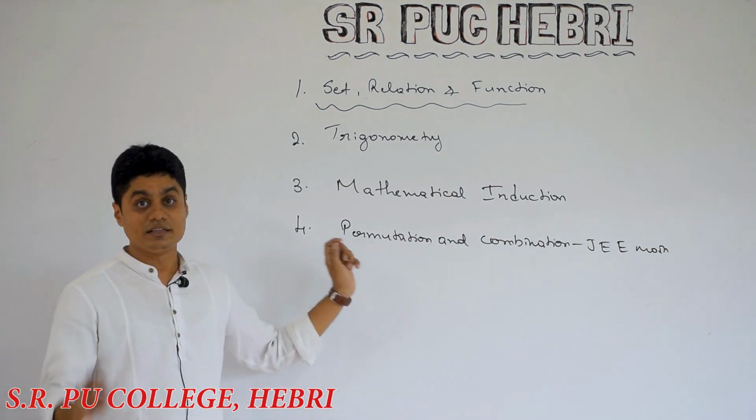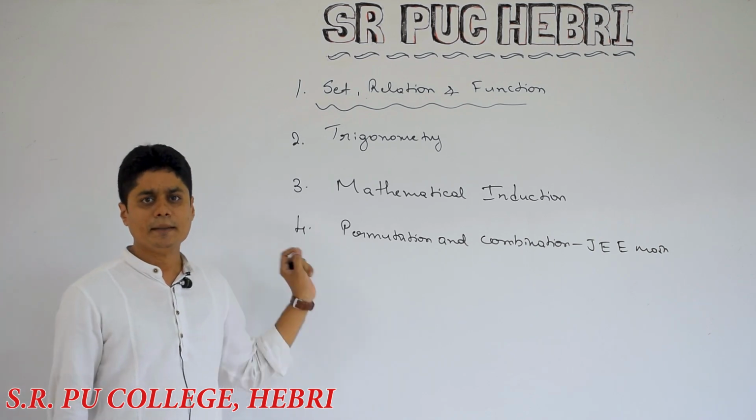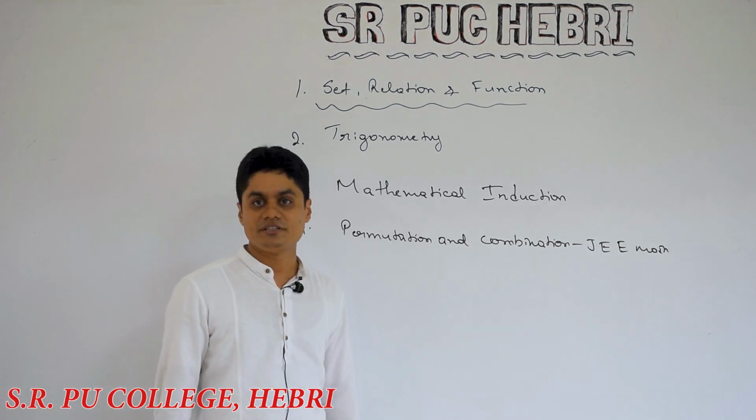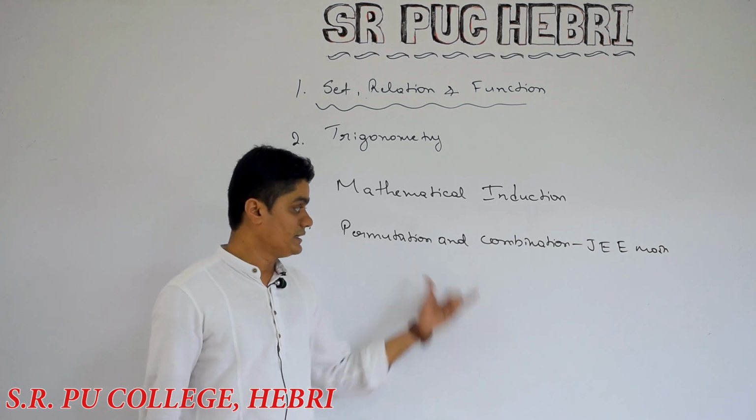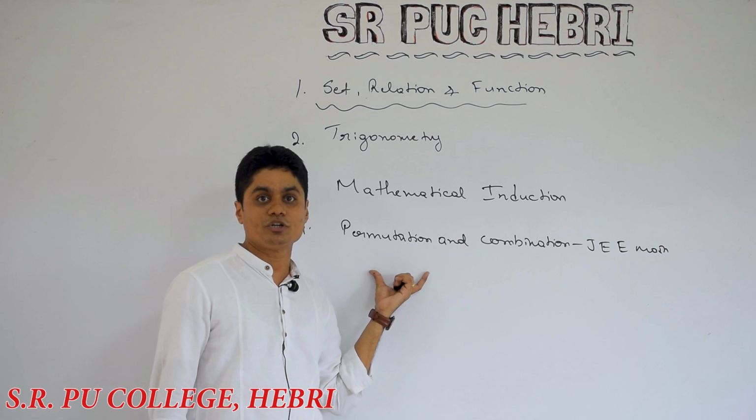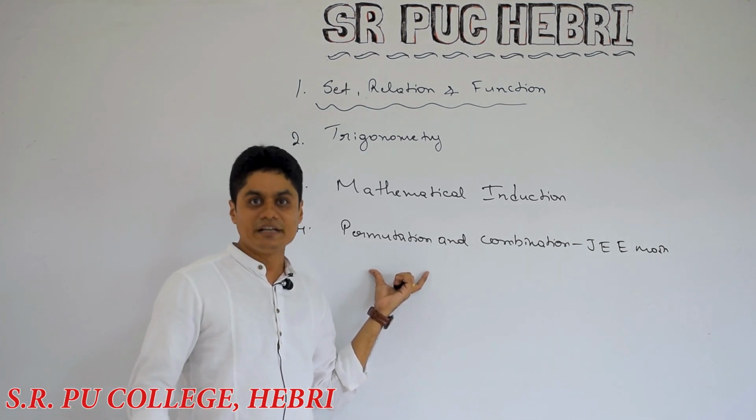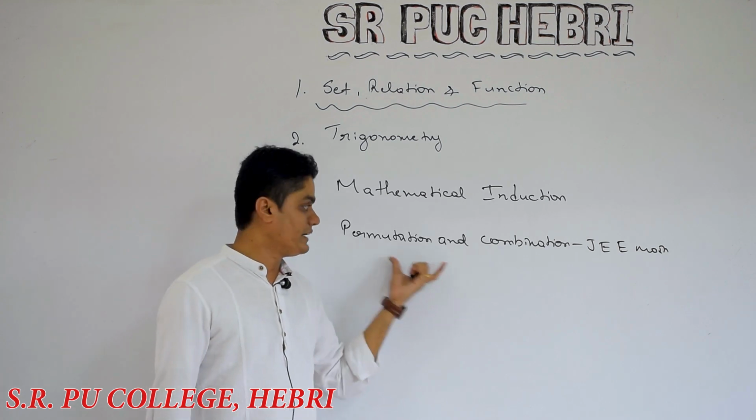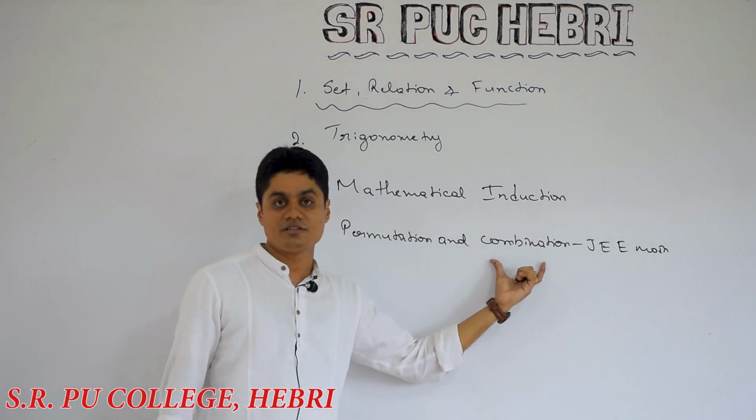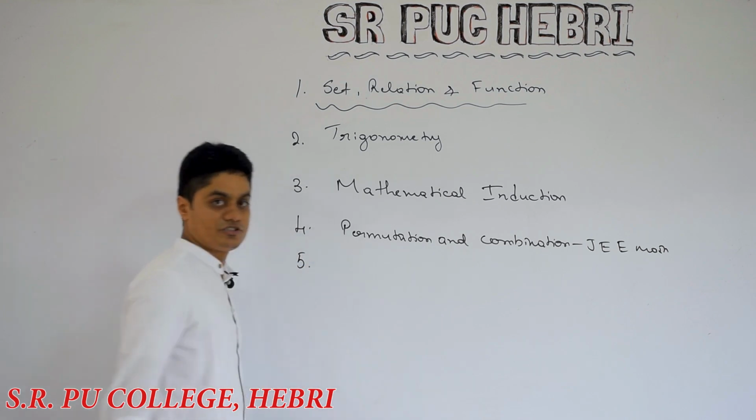Remember, this is completely based on logical thinking. If you are good in logical thinking, this chapter will be easy. And one more important thing, as I told, it is important for JEE Main. So please try to improve your logical thinking in this lockdown period. Read some topics from 10th standard, which will help you to improve your logical thinking. So permutation and combination is a very important topic for JEE Main. It will teach you how to think logically.